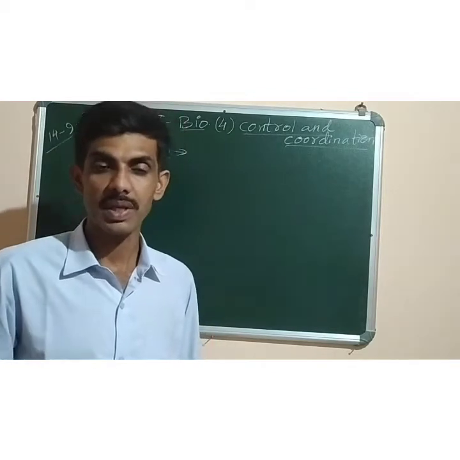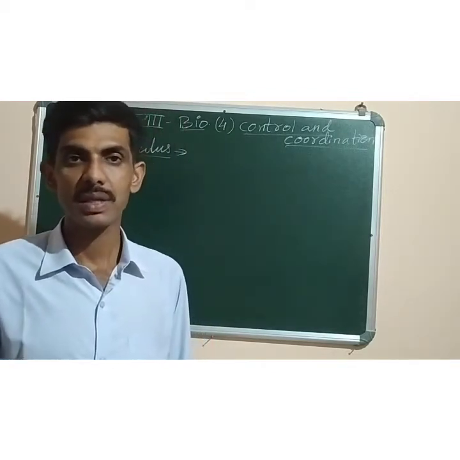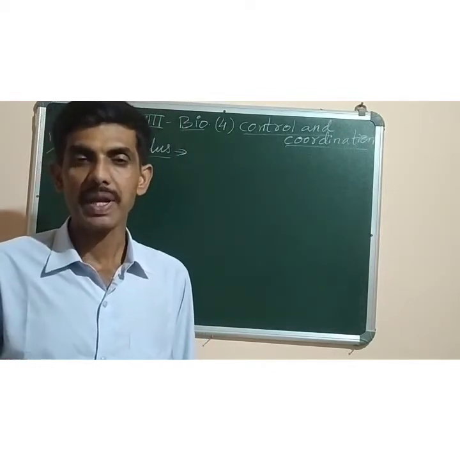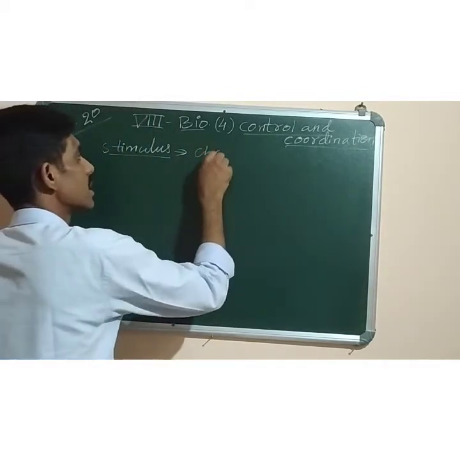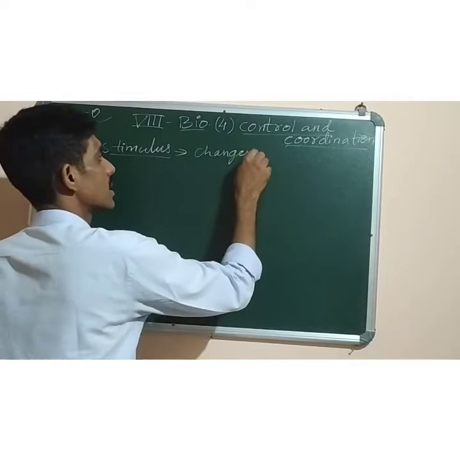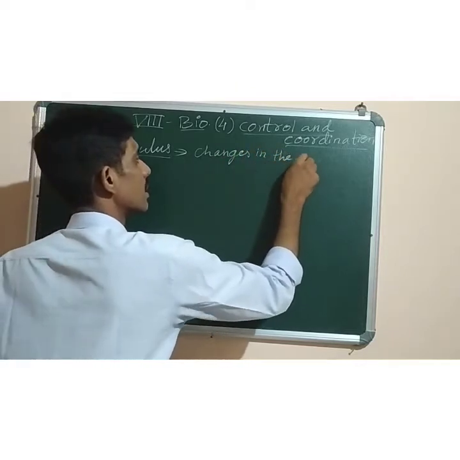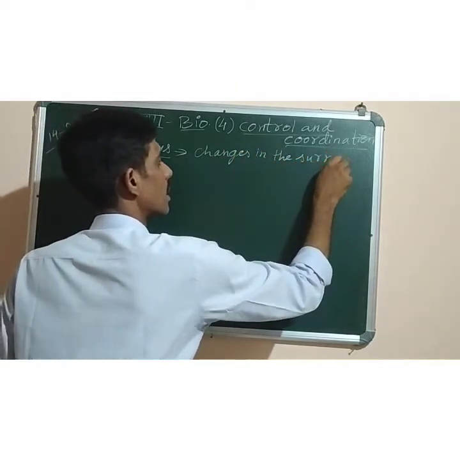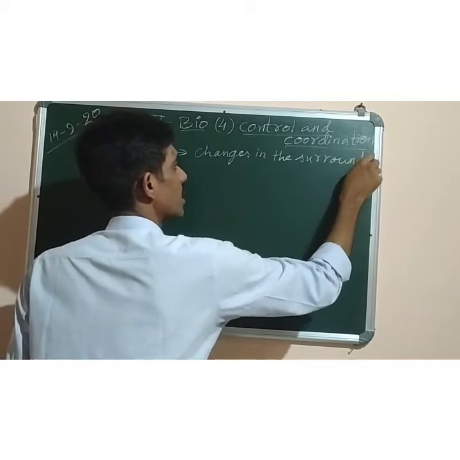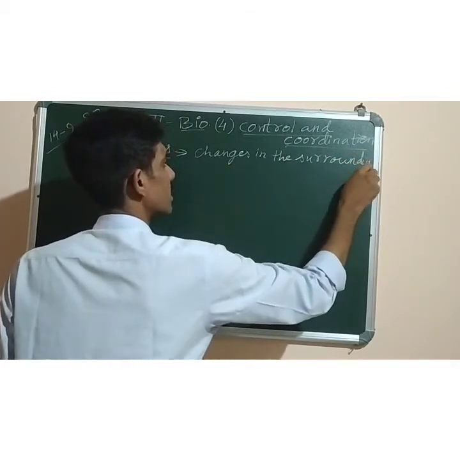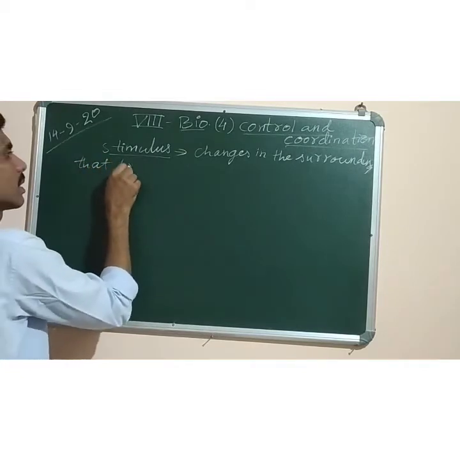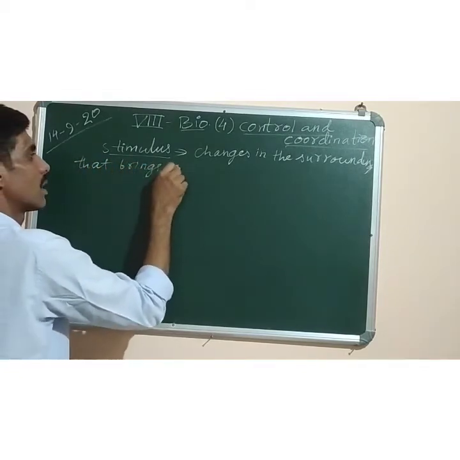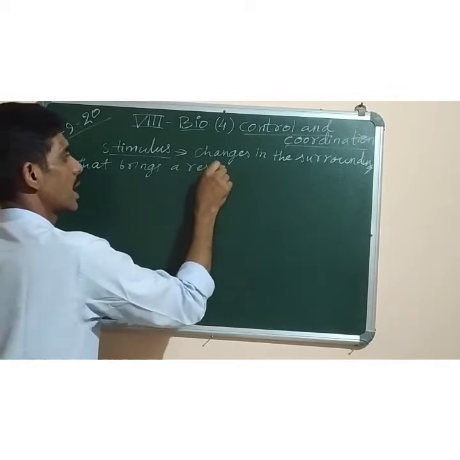So what is stimulus? How will you define it? Stimulus is happenings or changes in the surroundings that bring a response in an organism.